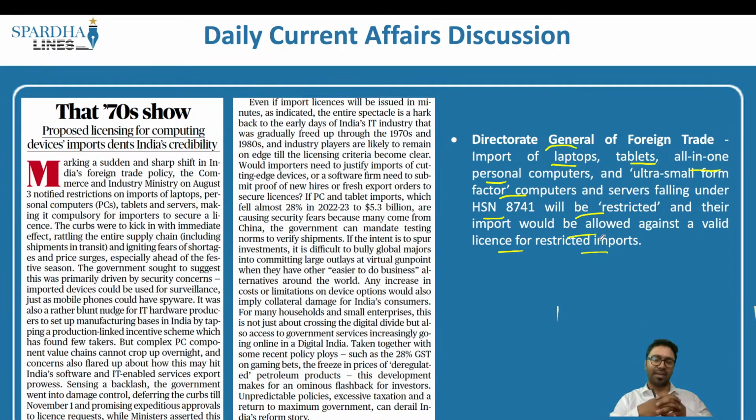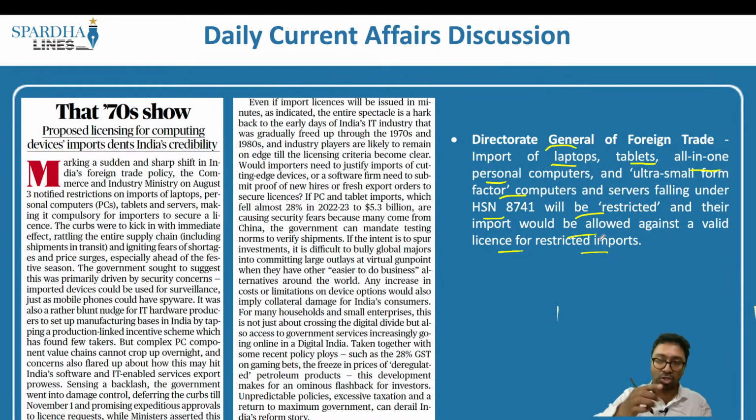When we look into the data, we have been making a lot of imports from countries like China. This means that we are not able to innovate in our country, and at the same time the domestic manufacturing sector in these areas has also been lagging behind.